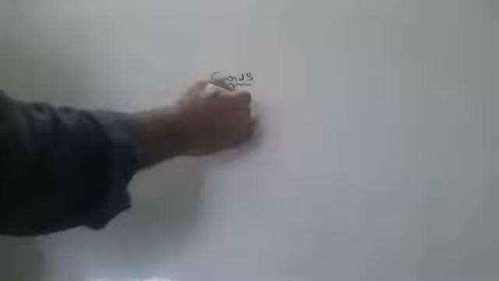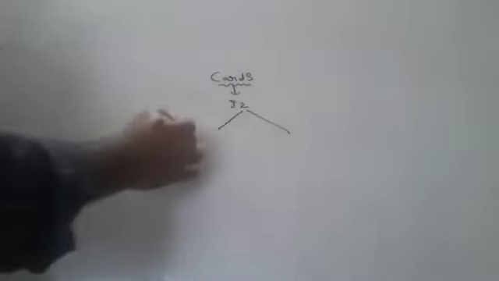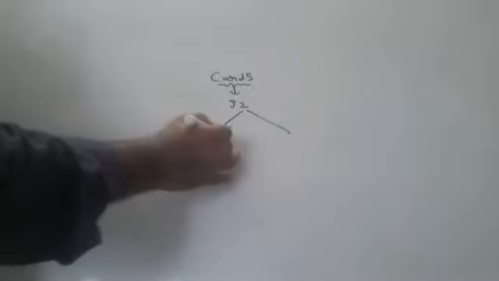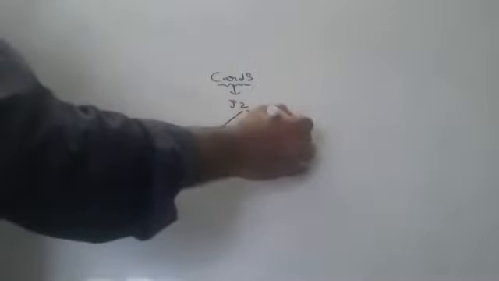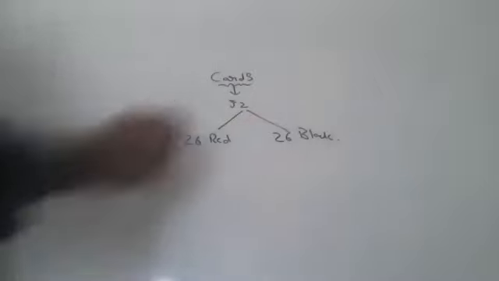Now, children, in probability, some of the important terminology you should learn. Number one, we'll learn about playing cards. I hope everyone of you knows about cards, children. In a pack, there are 52 cards. Out of 52 cards, 26 red cards will be there and 26 black cards will be there. I hope everyone of you knows that.